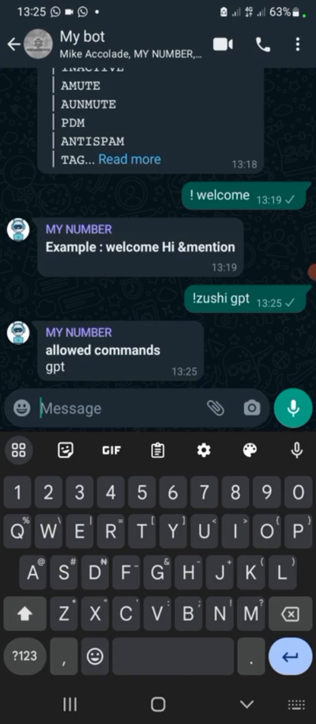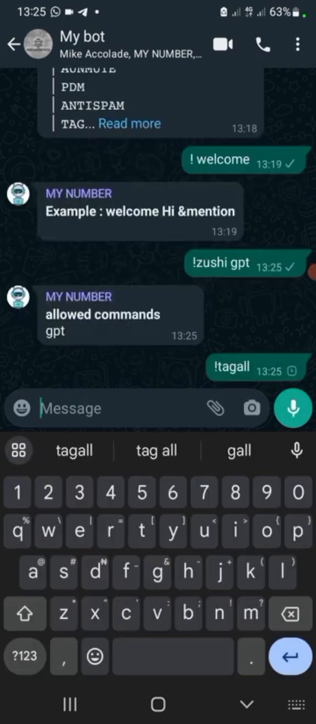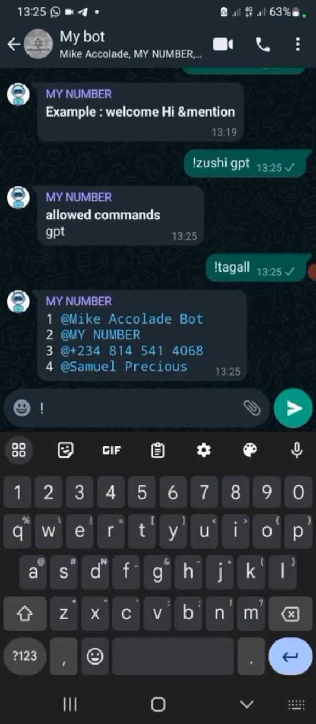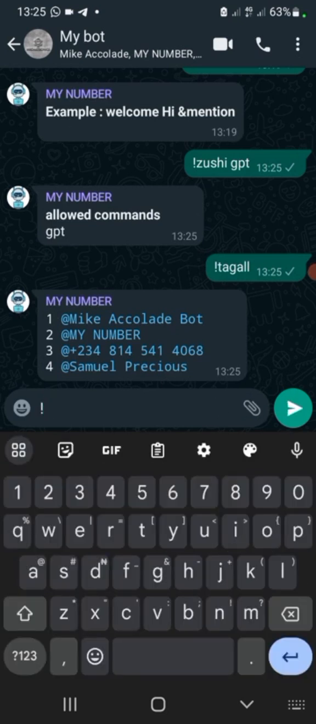All right, so that's now to tag everyone in a group by mentioning them all. You just do this tag all, all right? But you don't want to mention them, you want to ghost tag them. You might have sent the message you want to send first. Then after you have sent the message, you will tag the message.